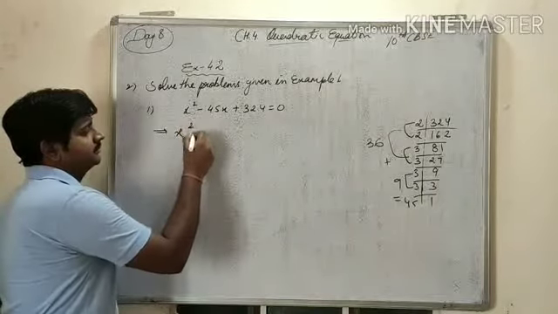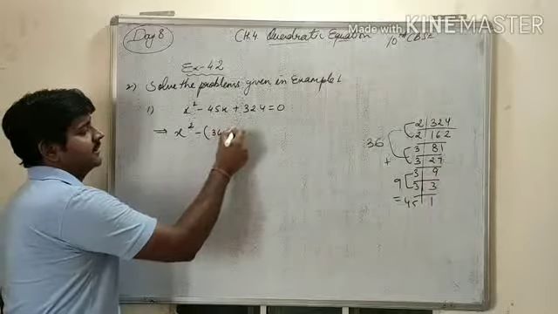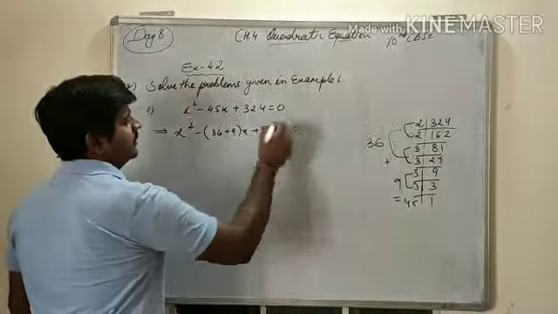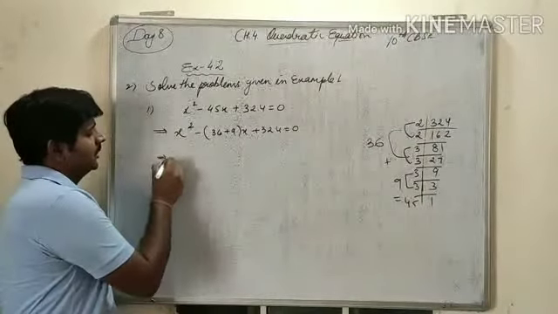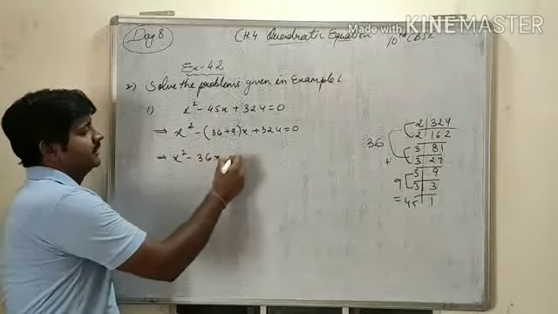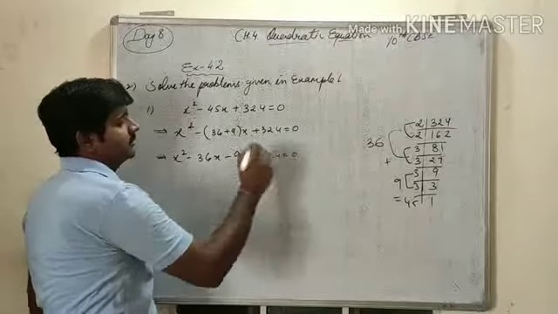x square minus 36 plus 9 into x plus 324 equals to 0. Now what to do? Take it separately: negative 36x, negative 9x plus 324 equals to 0.